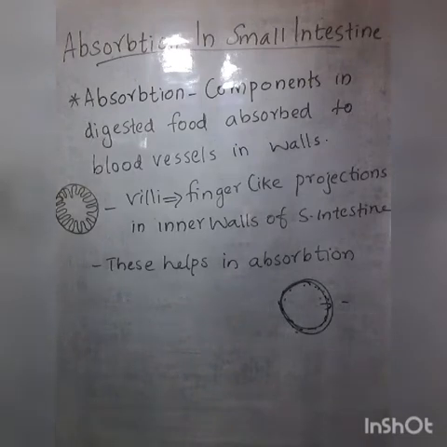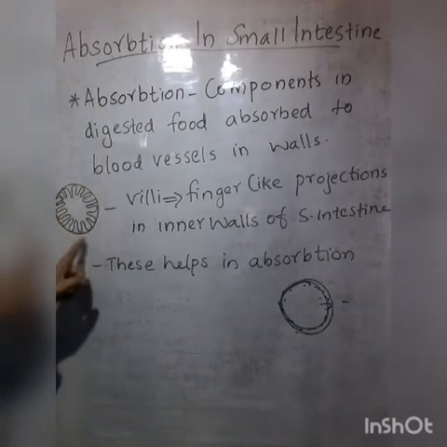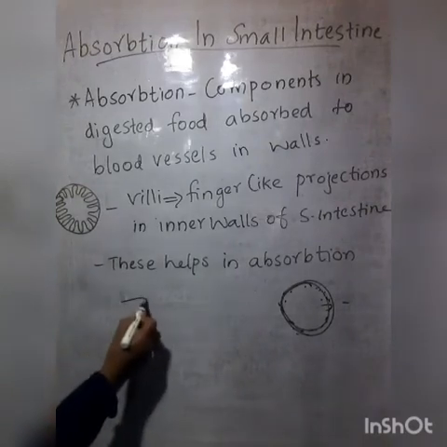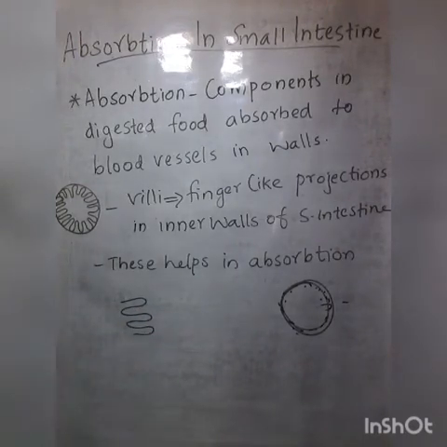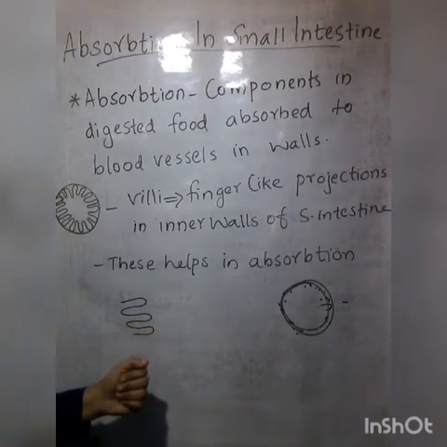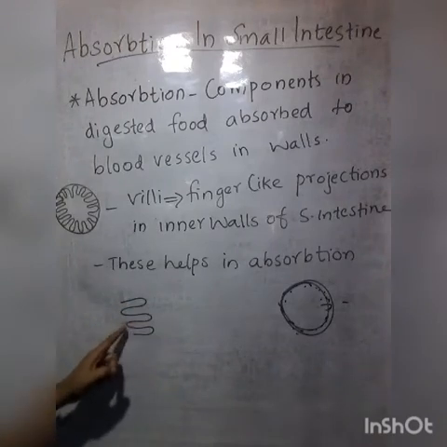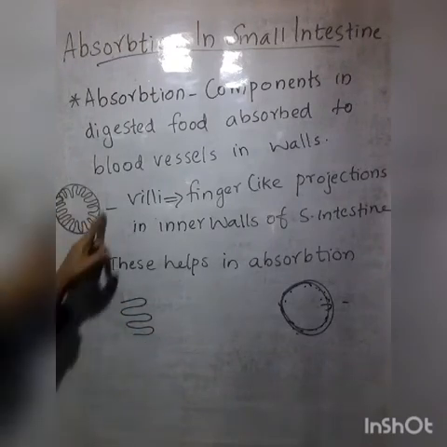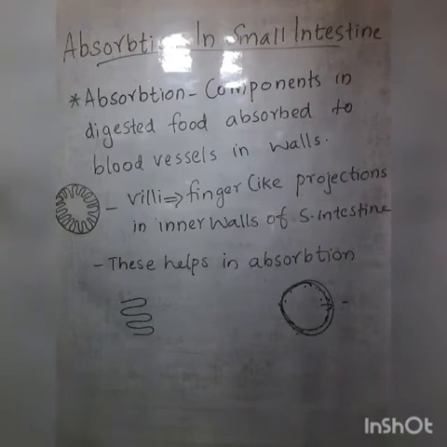Understood? And you can see some finger-like projections, similar to our fingers, in the inner wall of the small intestine.